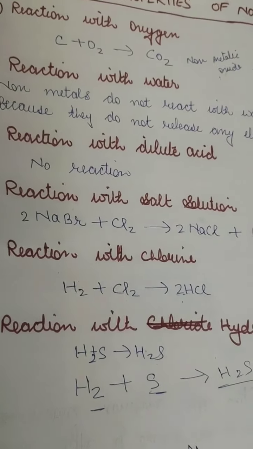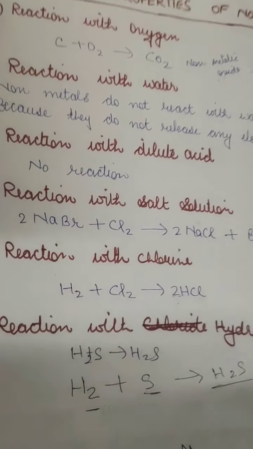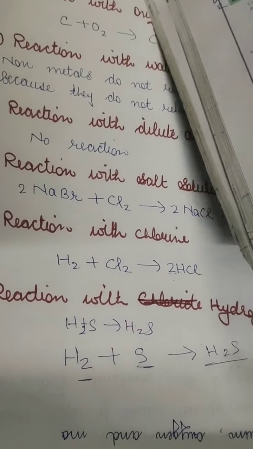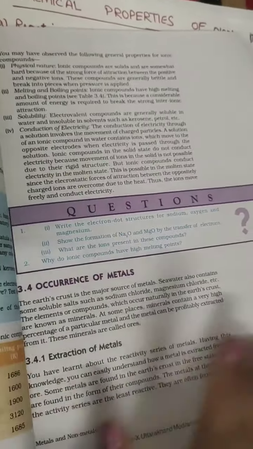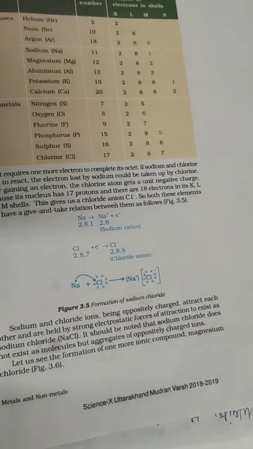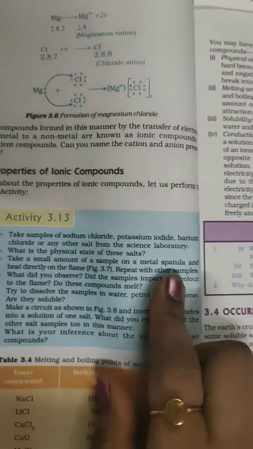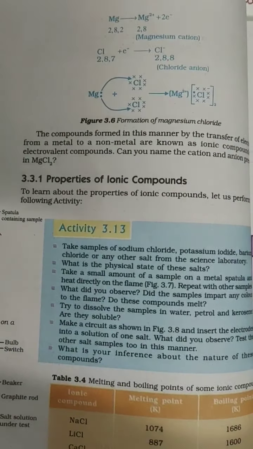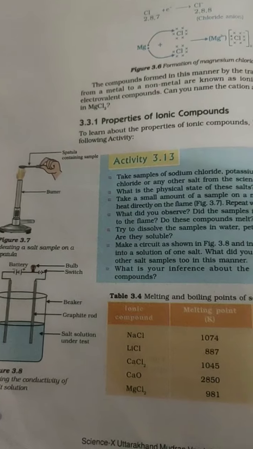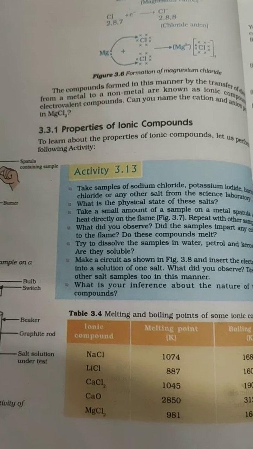So we're going to start our next topic, that is the ionic properties, which we were doing the previous day. Here we have already done the formation of ionic bonds, how the bond reacts. I hope you are clear with this topic. Today we're going to do this topic, which is called the properties of ionic compounds. Here are some properties of ionic compounds.